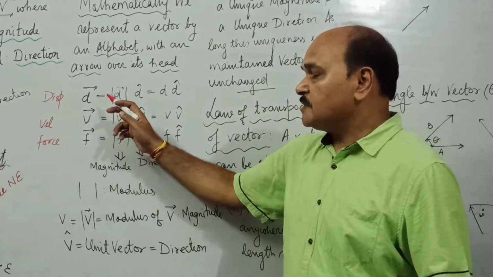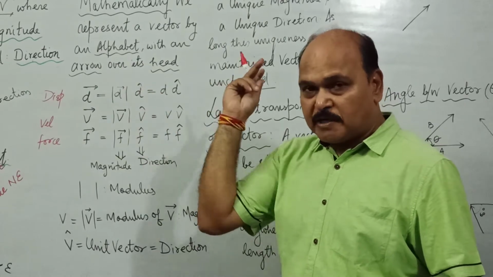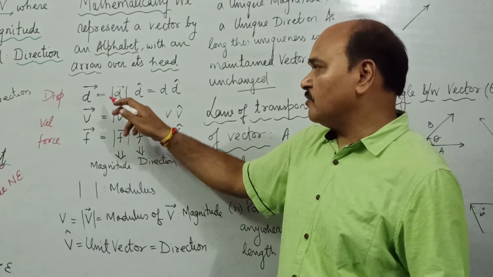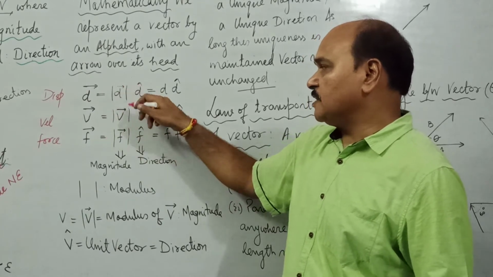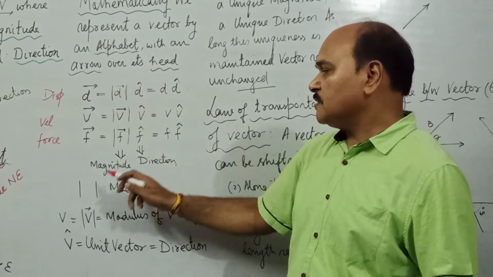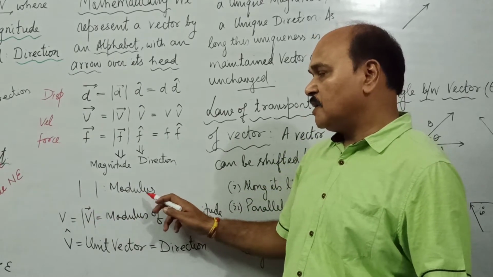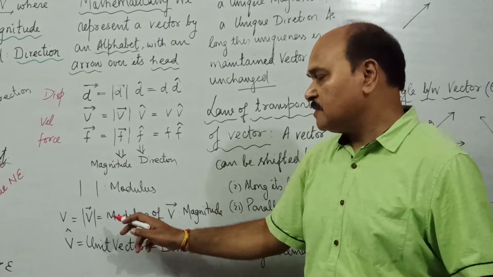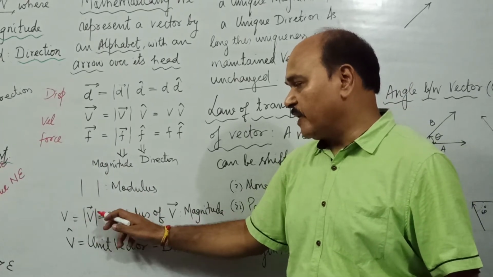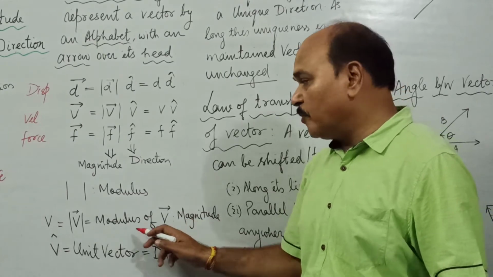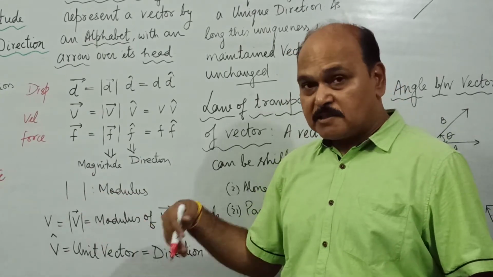Well, since every vector quantity has both magnitude as well as direction, two parallel lines are drawn on both sides of the D vector. These two parallel lines are read as modulus. And when we put these two parallel lines on both sides of a vector, it is read as modulus of vector, and modulus of vector represents its magnitude.